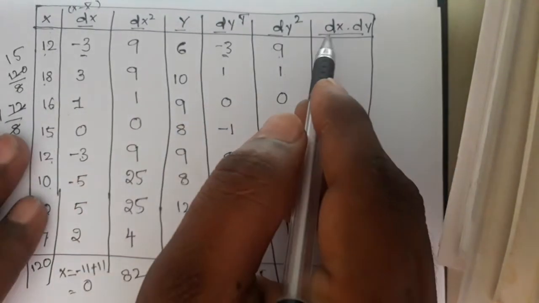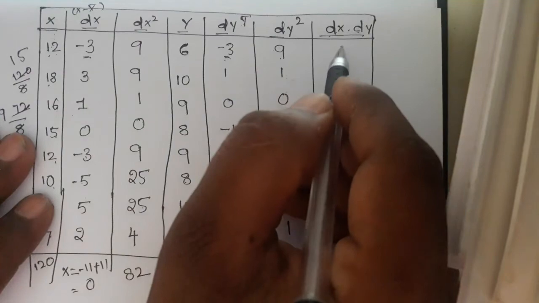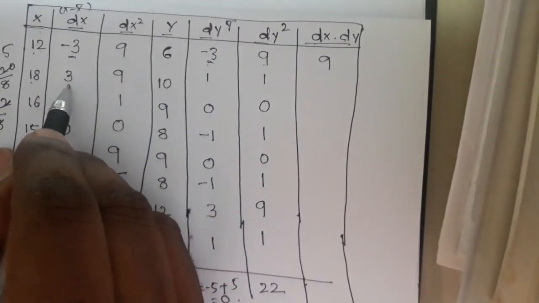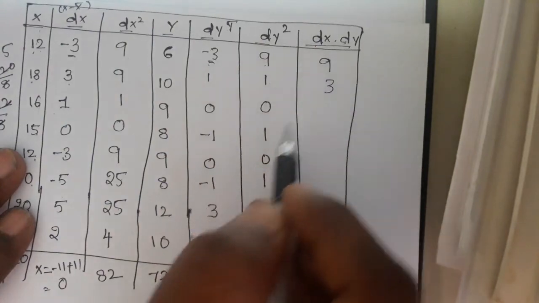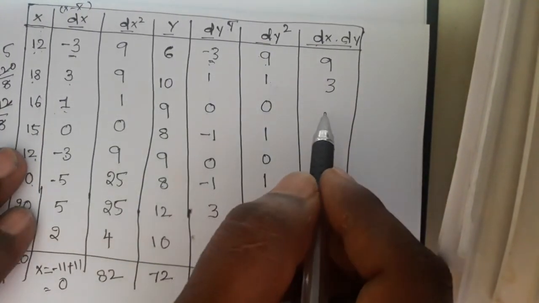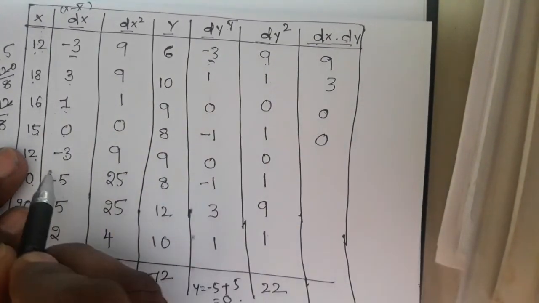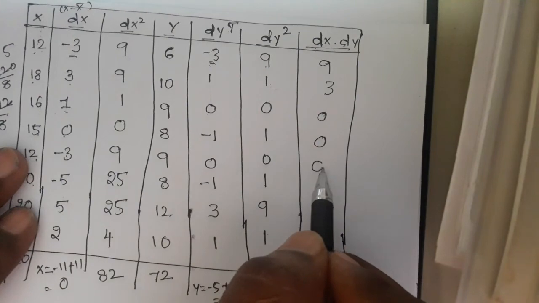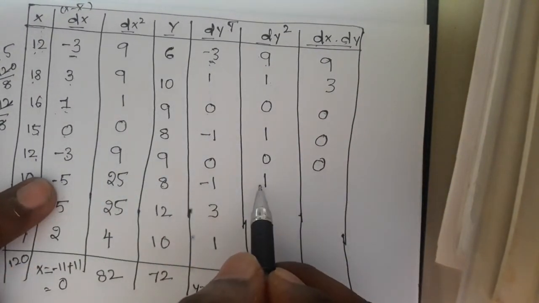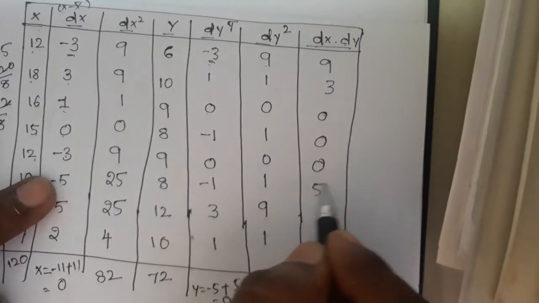So dx into dy means minus 3 into minus 3, 3 3s are 9. Okay, so next 3 into 1 is 3. Next 1 into 0 is 0. Next 0 into 1 is 0. Next minus 3 into 0 is 0. Next 5 into 1 is 5.